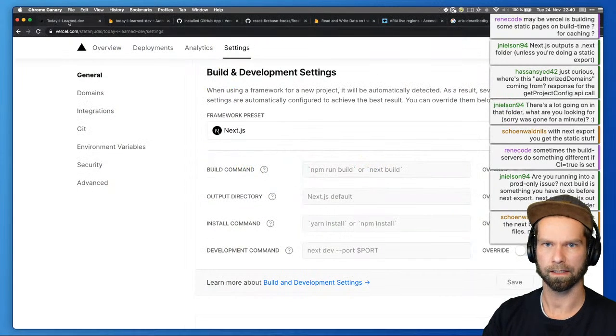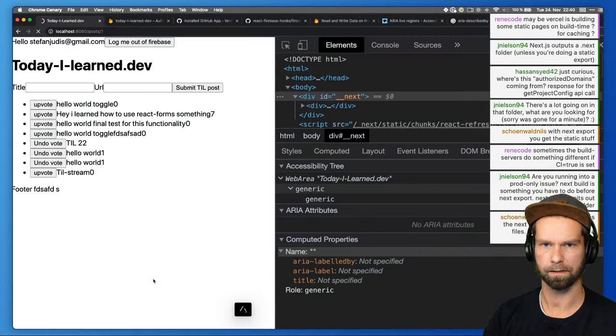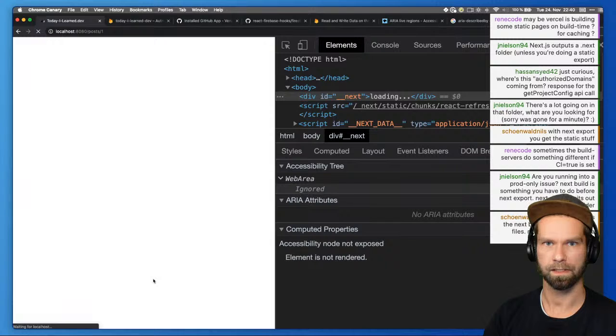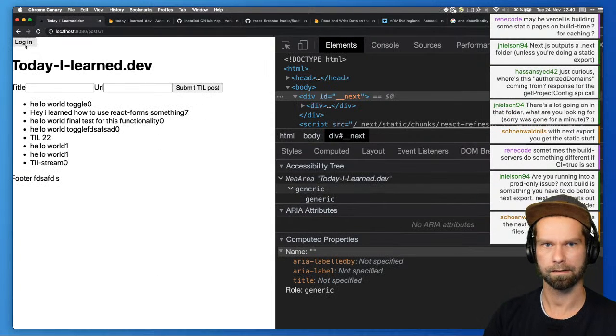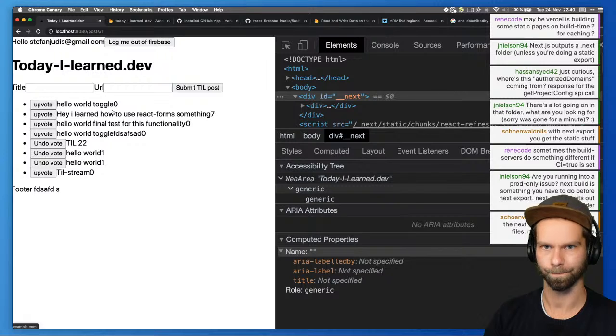But the thing here is now that when I run yarn dev locally, we have this thing, and I hope that it still works. Come on. So we have here the application that we had so far, and I can log out of Firebase, and I can log in, and it does these kind of things, right? So it logs me in automatically, and everything looks good.